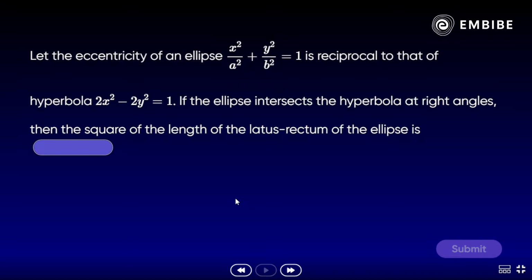Let the eccentricity of the ellipse x square by a square plus y square by b square equal to 1 be reciprocal to that of a hyperbola. If the ellipse intersects the hyperbola at right angle, 90 degrees, then the square of the length of the latus rectum is.